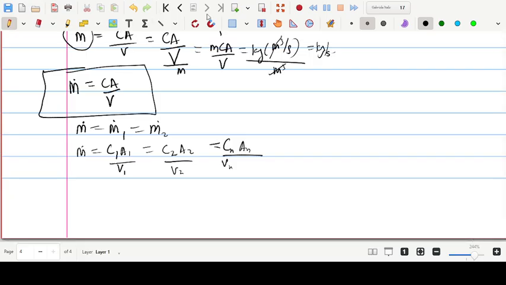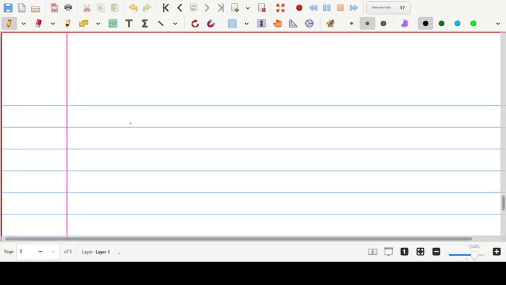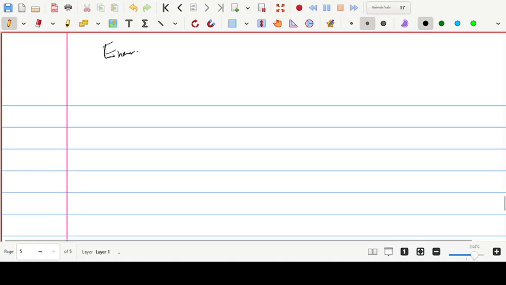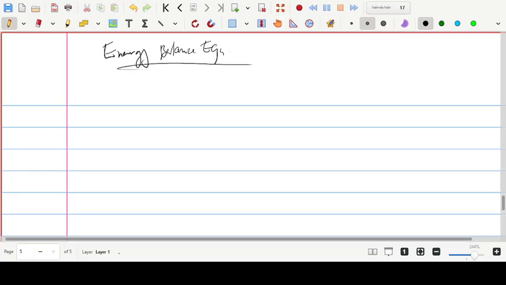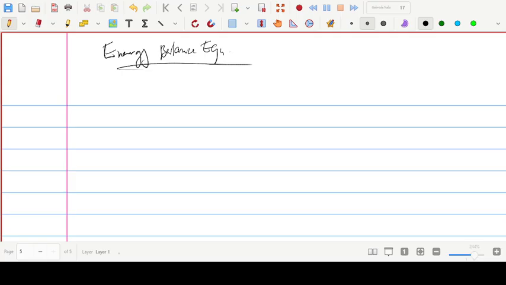We can as well have another one which we call the energy balance equation. For the energy balance equation, so, stop there.